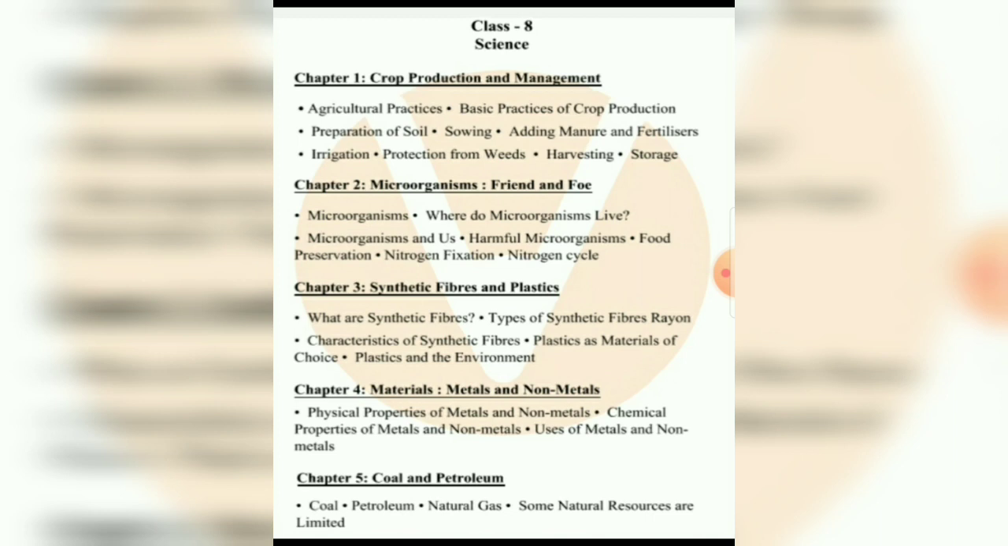Then chapter number 2, that is microorganisms, friend and foe. So what are microorganisms, where do they live? Then microorganisms and us. Then which are the harmful microorganisms? Food preservation, nitrogen fixation and nitrogen cycle.